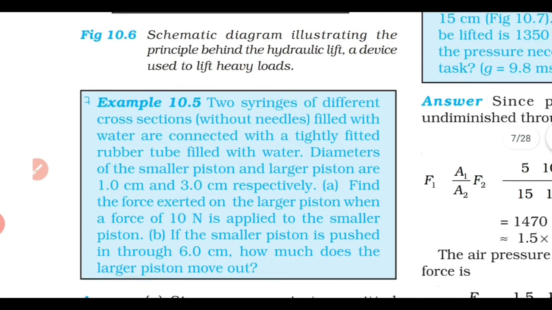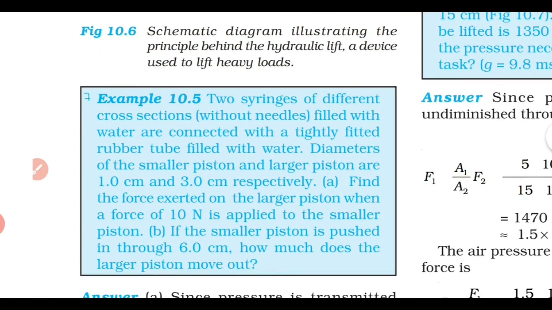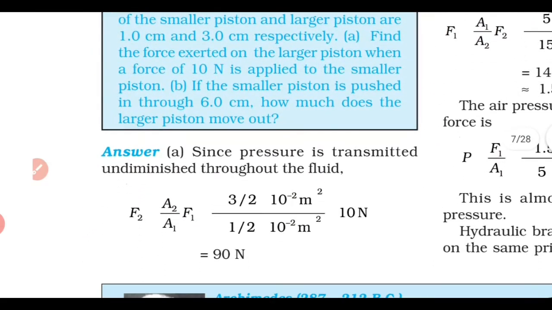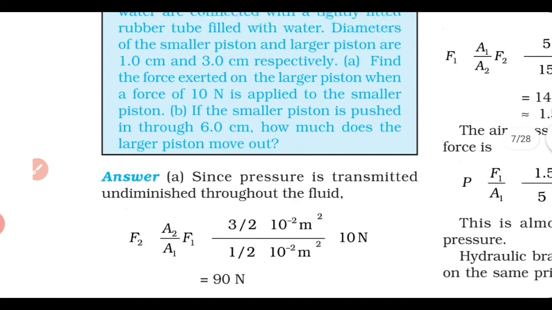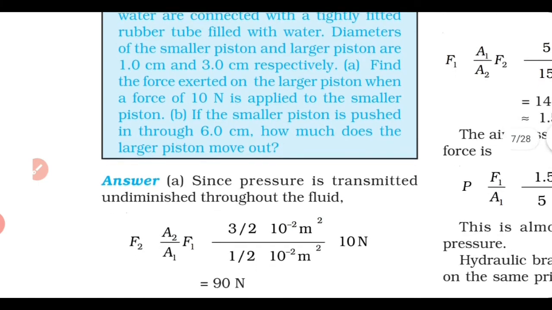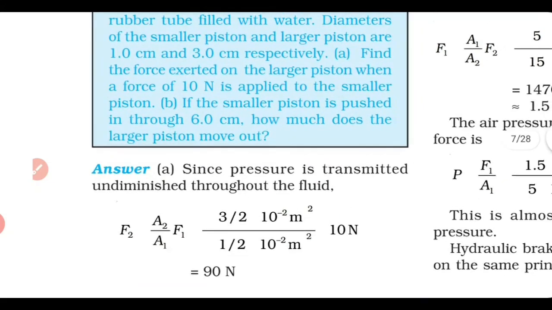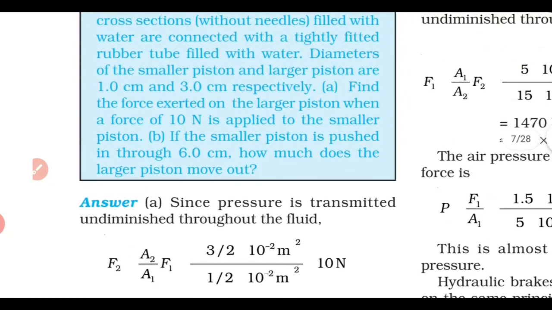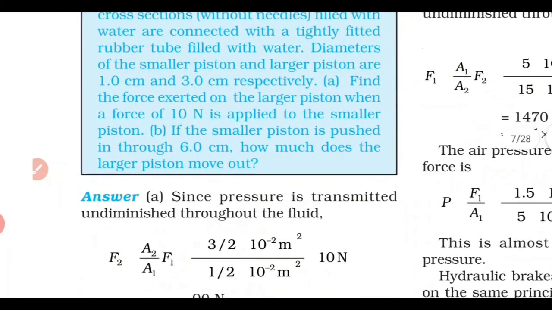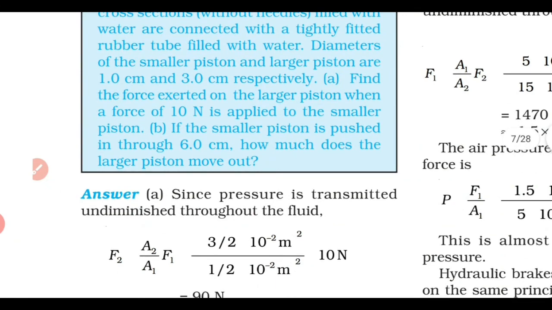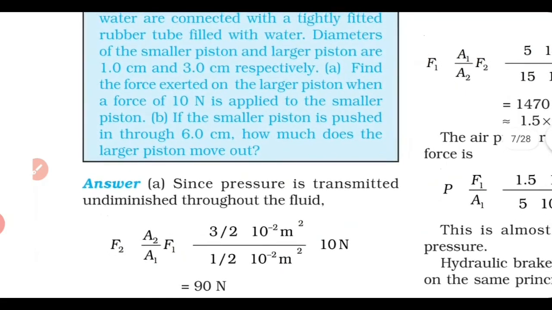So here the question is about Pascal's law, that is F2 equal to F1 into A2 by A1. So first we can find F2, that is the force we are asked to find. So we'll have 90 Newton. Just substitute and find the force. Here diameter is given, so you can convert it into radius. Then πr² is the area, but that π will get cancelled in the numerator and the denominator. So finally we will get 90 Newton.